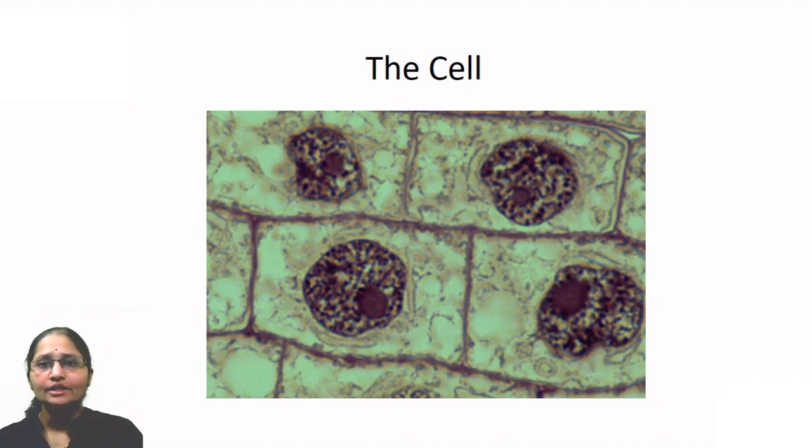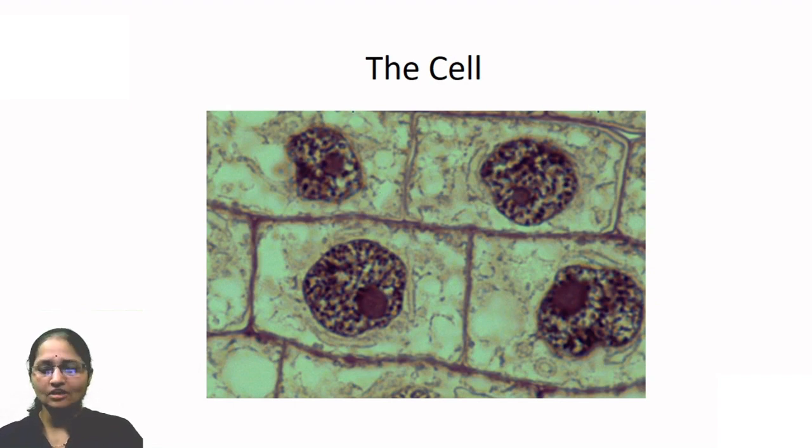Why after 1920? Because in 1920, the discovery of the electron microscope took place. An electron microscope can magnify an object 1 lakh times. And that is why the structures inside the cell, which could not be seen even under a compound microscope, were now revealed. Here you can see, students, this is the cell wall and cell membrane, and inside that a thick fluid which is filled, that is called cytoplasm. And there are different structures floating in that cytoplasm, and those structures are called cell organelles.